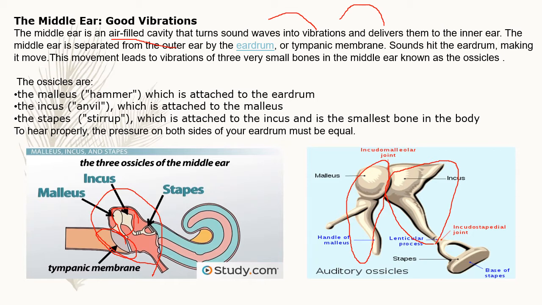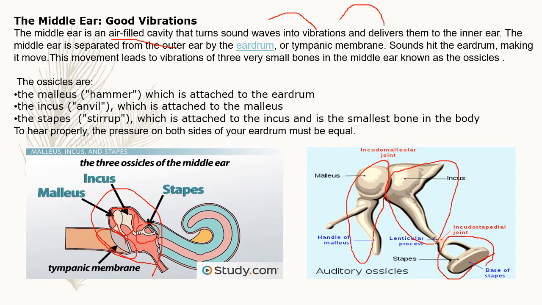And the third bone is the stapes, children. The third bone is pronounced as stapes, which is also called stirrup, which is attached to the incus, and it is the smallest bone in the body. See, this is the stapes, children. This is the smallest bone in the human body. Where is it present? In the ear, particularly in the middle ear. It is attached to the incus.